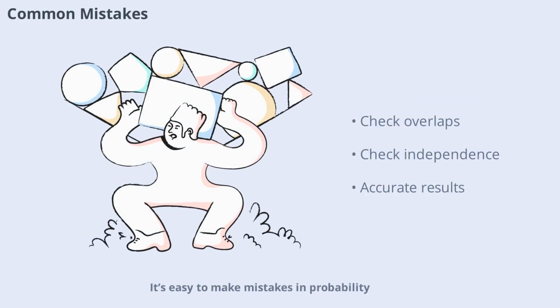It's easy to make mistakes in probability, like forgetting to subtract overlaps or assuming events are independent when they're not. Always double-check your calculations and make sure you're using the right rules for the situation. Careful thinking leads to accurate results.